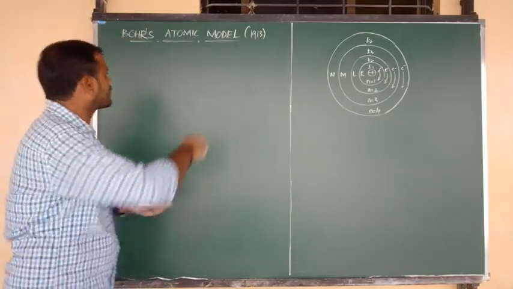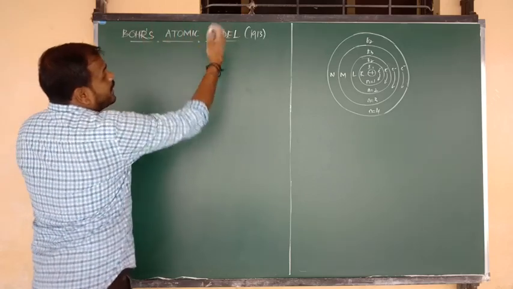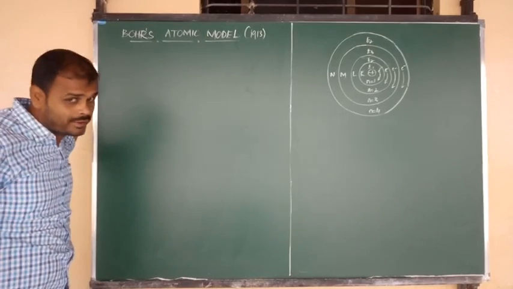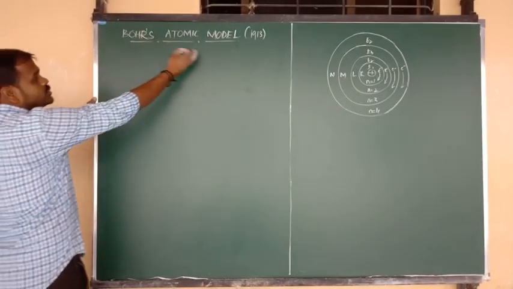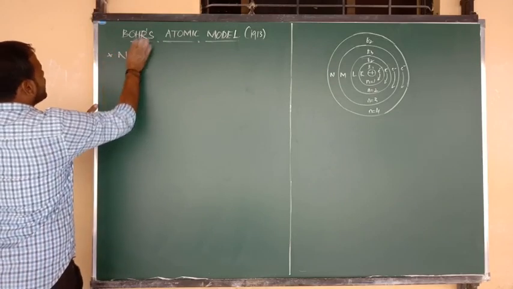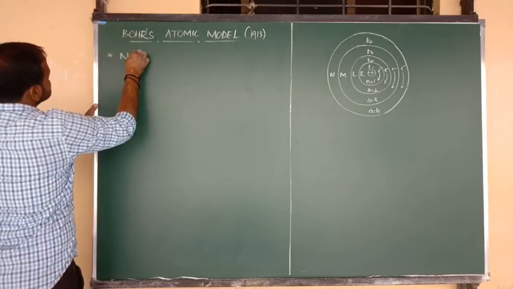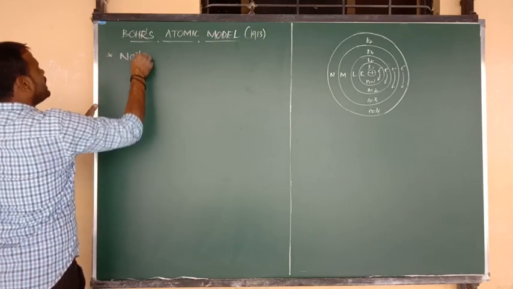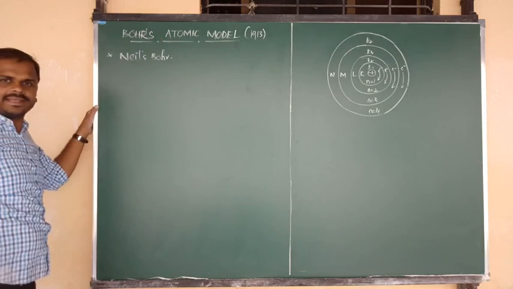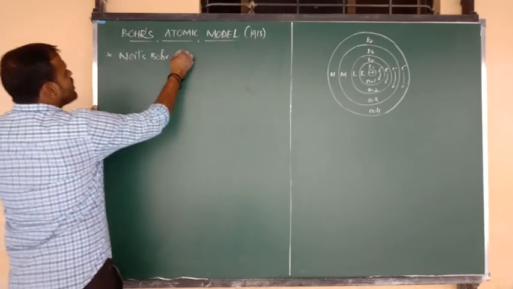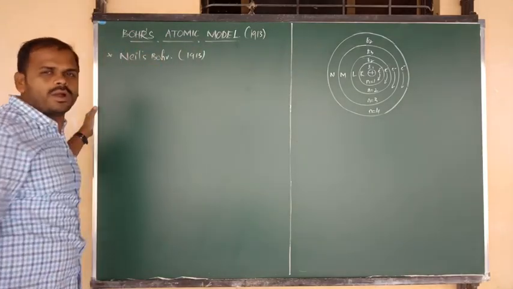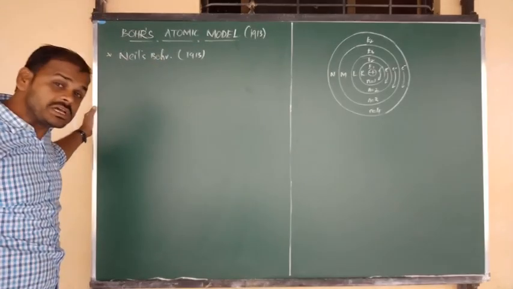The Bohr atomic model was proposed in the year 1913. And who proposed this atomic model? It was given by the scientist Niels Bohr. So Niels Bohr developed the Bohr atomic model.